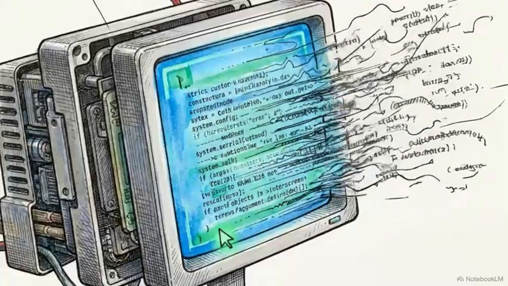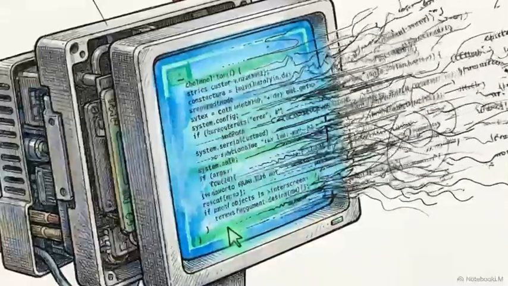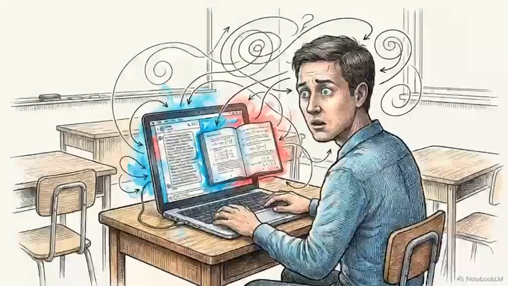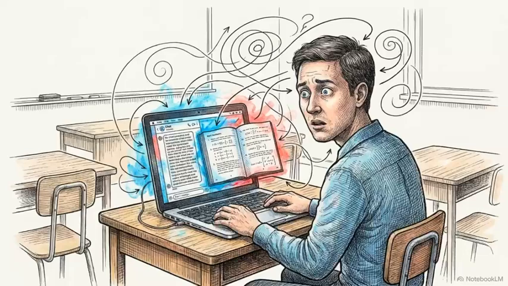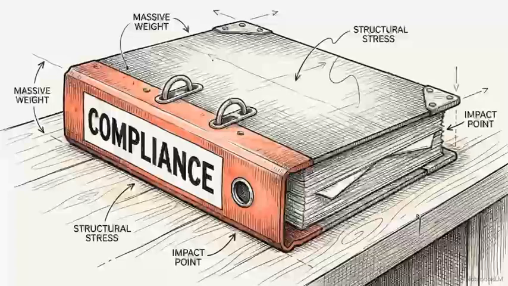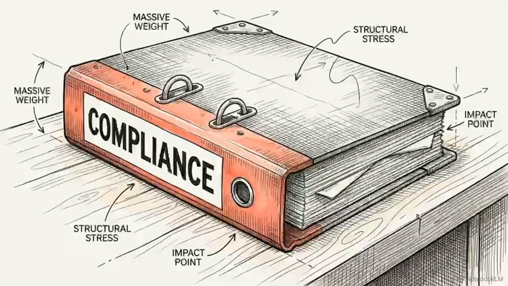Connecting a raw, probabilistic language model directly to a middle school classroom introduces unacceptable legal and psychological liabilities. When a student asks a sensitive or dangerous question, an unconstrained AI might attempt to answer it playfully or inaccurately. In a highly regulated educational environment, that is a catastrophic compliance violation.